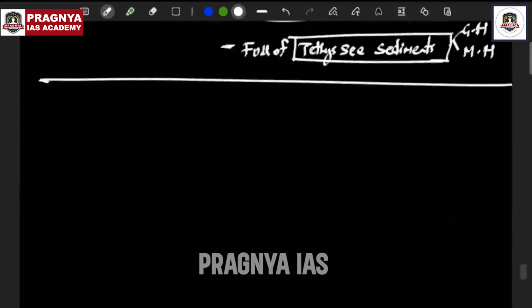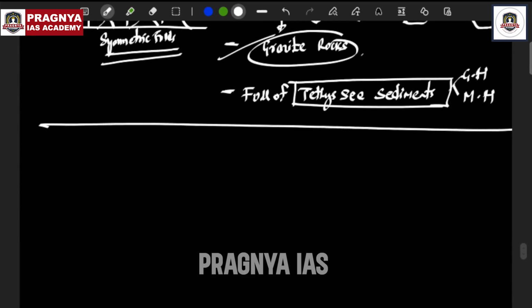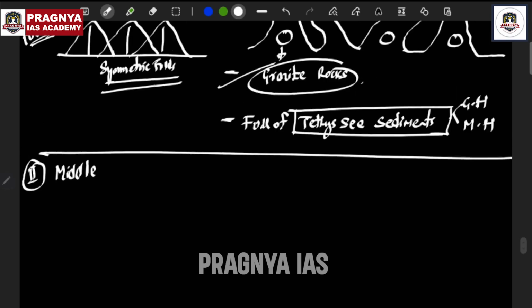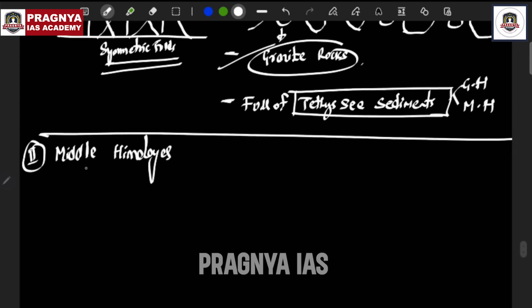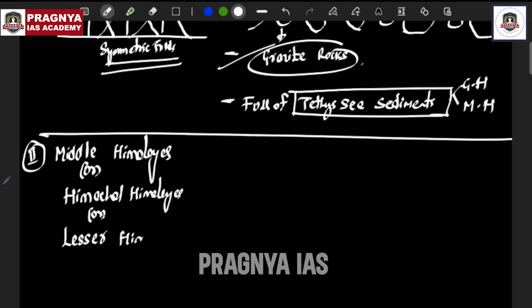Let us see the second section of the Himalayas, parallel mountain ranges. That is what is called the Middle Himalayas. These Middle Himalayas are also called Himachal Himalayas, or they are also called Lesser Himalayas. Why are they called Lesser Himalayas? Because after greater they are present: greater, lesser, like that. Why are they called Himachal Himalayas? Because the majority of these Himalayas are part of the Himachal Pradesh state.